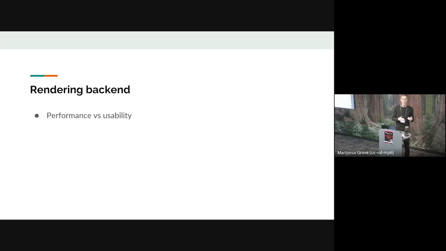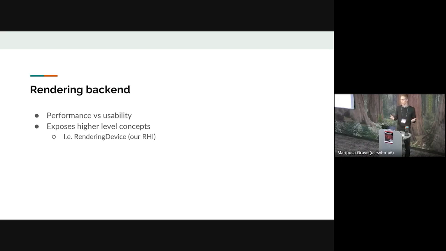But you also have slightly more advanced users that want to do a bit more than that. They still don't want to touch Vulkan. They're still not graphics engineers, but they want to do some things that don't come out of the box. So we try to support that in as usable a way as we can, which means we have to make performance trade-offs. And we do that by exposing higher level concepts through our rendering device.